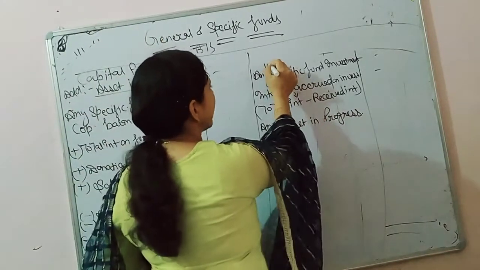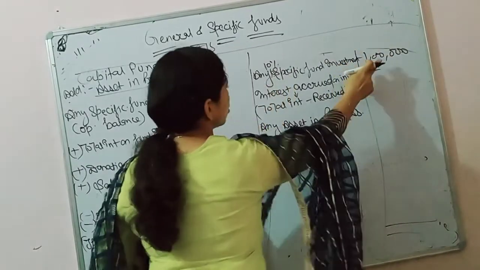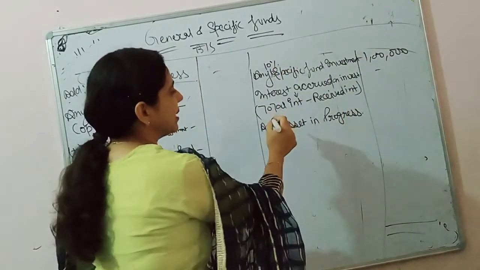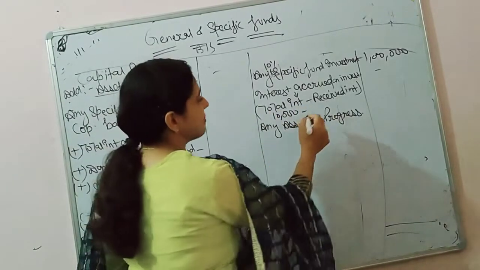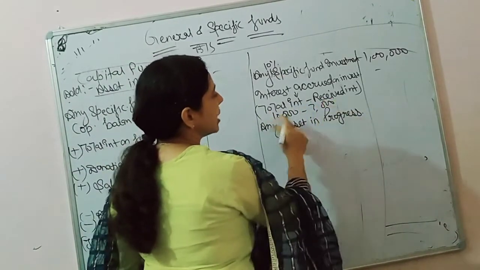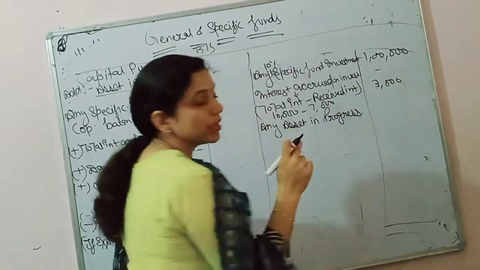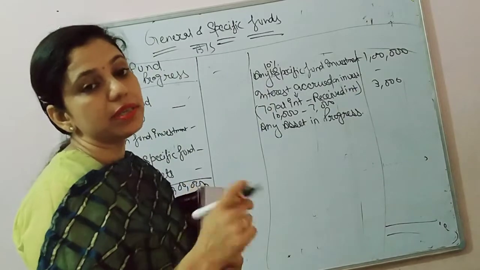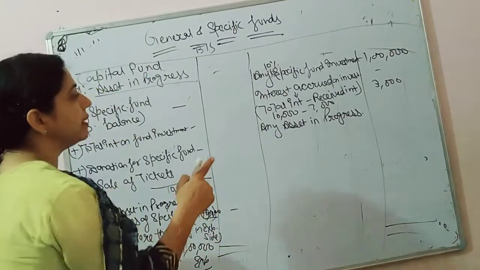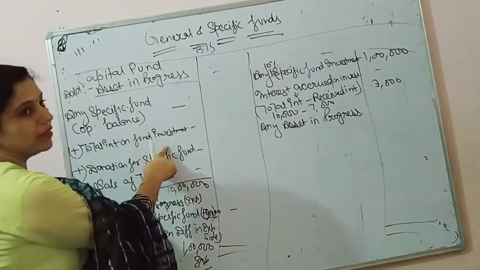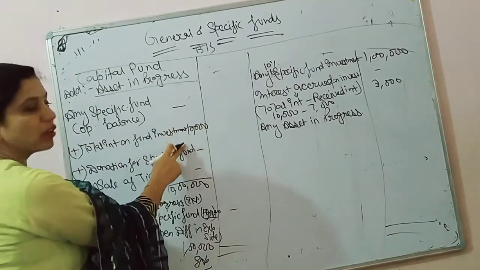For example, 10% investment of 1 lakh. So 10% of 1 lakh will be 10,000, and the interest given in the question is 7,000 only. So that means 3,000 is accrued interest. So it should be shown on the asset side. But keep it in mind, I write here total interest. So total interest 10,000 will be added in the specific fund.